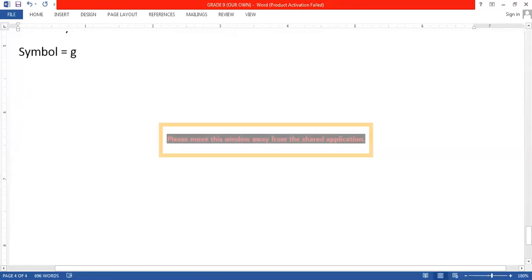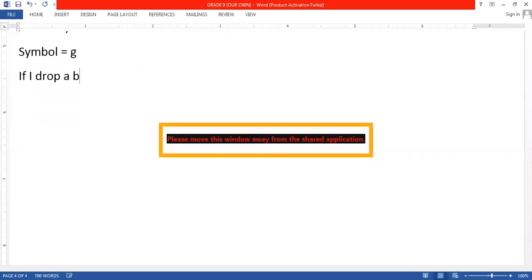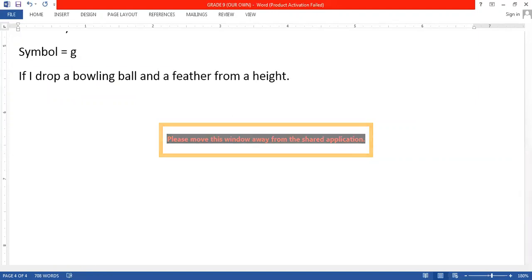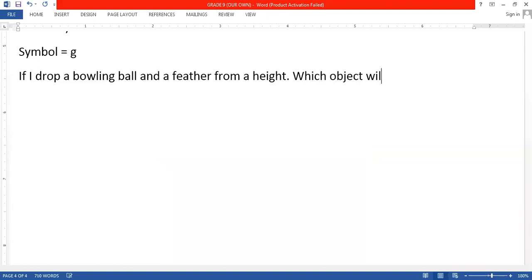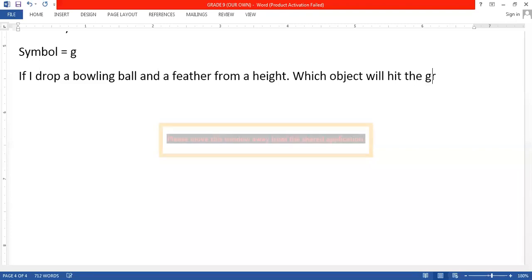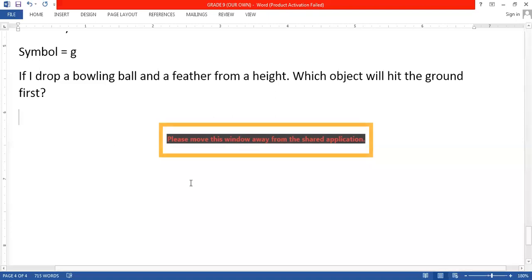Okay, if I drop a bowling ball and a feather from a height. Okay, I'm dropping a bowling ball and a feather from a height. Now say me, which object will hit the ground first? Bowling ball. Beta, obviously, the bowling ball will hit the ground first.